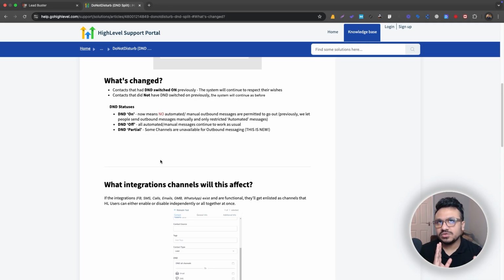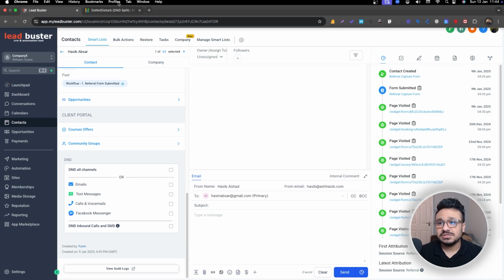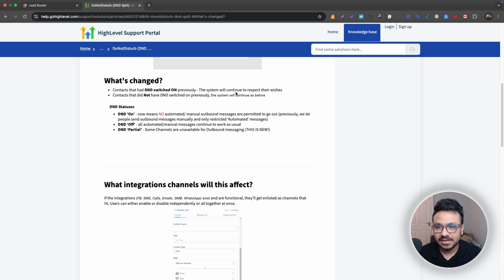So there are two types of DND now: one is temporary DND and the other one is permanent DND. Permanent DND basically means that if they opt out, that will be permanent unless the contact changes it from his end. We can't really do anything. For example, if the contact clicks on unsubscribe and this one is on, even if we turn that off, that's not going to make any difference, because the system will continue, as it says here, to respect their wishes, right?